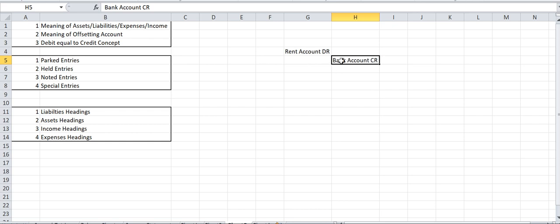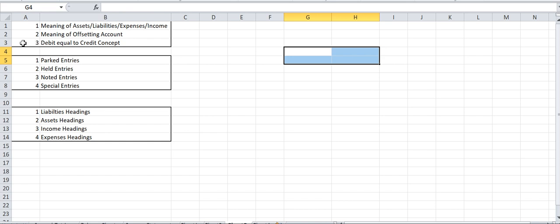And if I talk from the bank account's perspective, then my rent account becomes the offsetting. So the debit against a credit is offsetting and the credit against a debit is offsetting. If I talk from the rent account's perspective, my offsetting account is my bank account. So I hope the meaning of offsetting account is clear now, right?